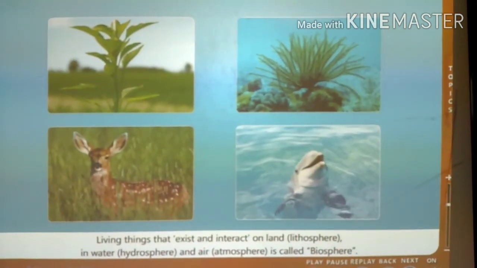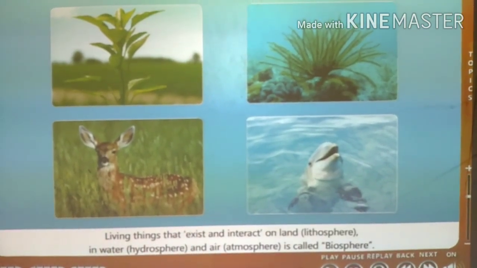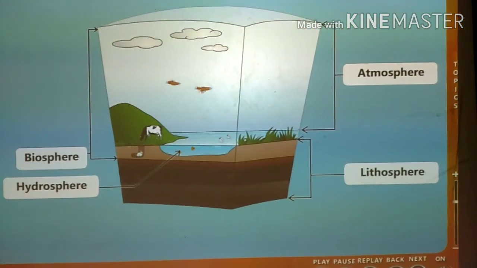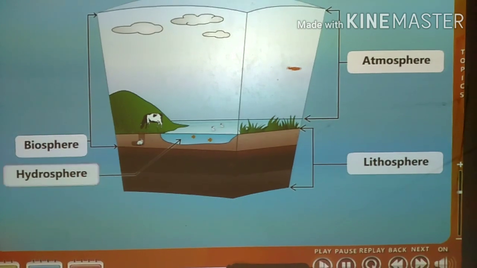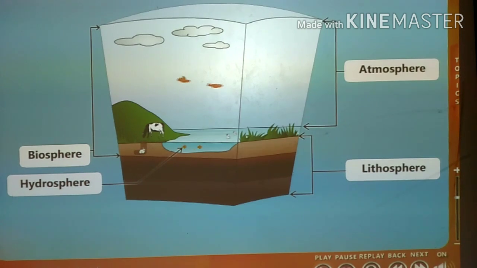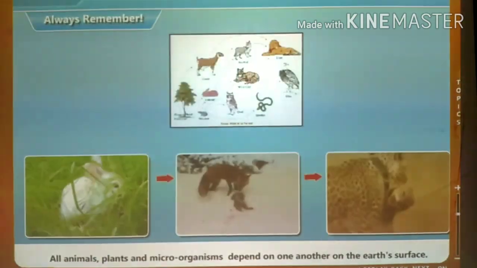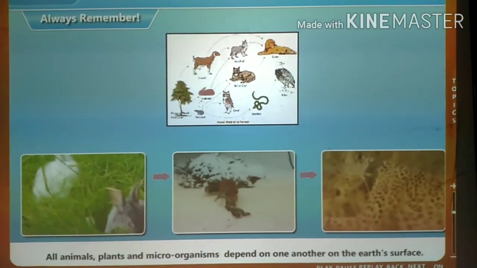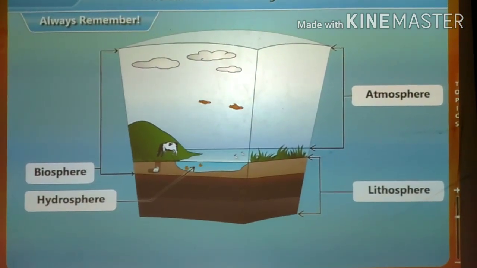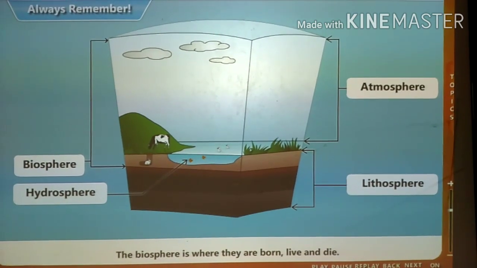Living things that exist and interact on land, in water and air are called the biosphere. Living things exist in the lithosphere, hydrosphere, and atmosphere. They also interact with these spheres. This living world constitutes the biosphere. Plants, animals and microorganisms depend on one another on Earth's surface. They are also dependent on the spheres of the Earth. The biosphere is where they take birth, live and die.